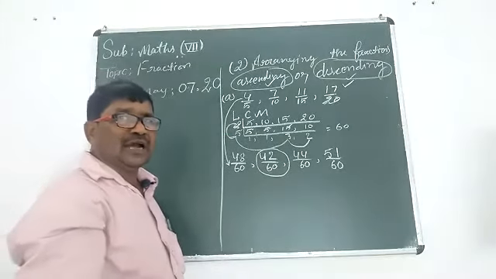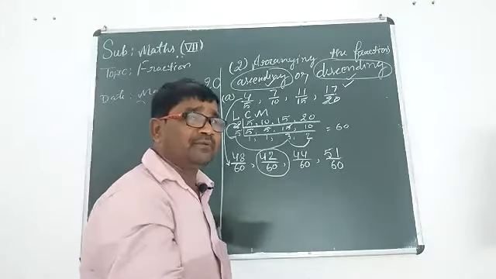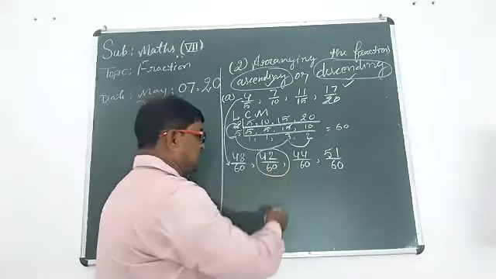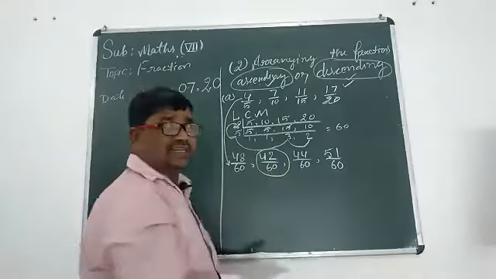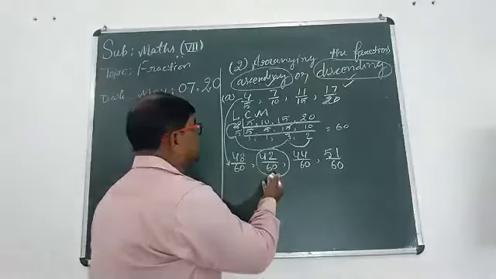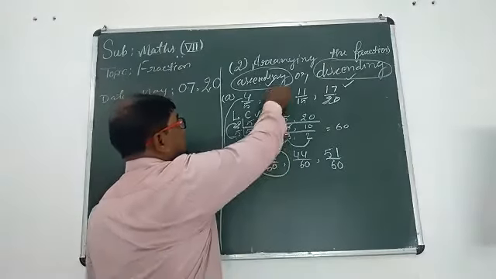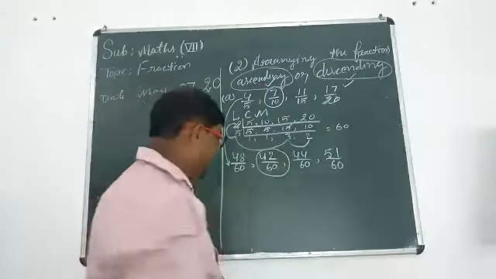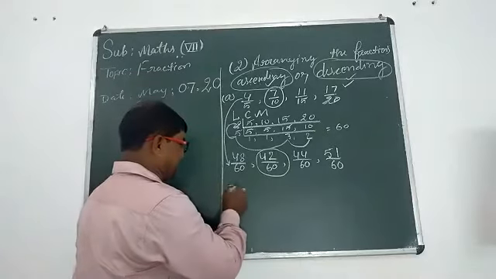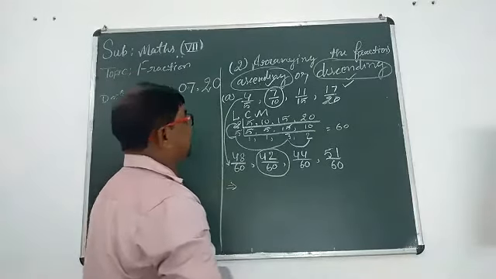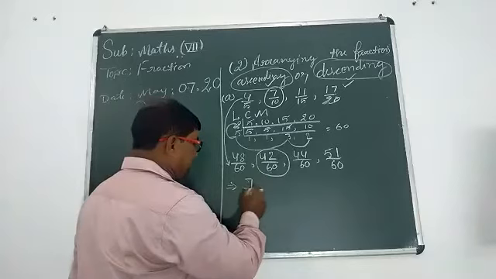Okay? Now ask the question yourself. 42 upon 60. What is 42 upon 60? 42 upon 60 is the equivalent of 7 upon 10. Now start for answering. 7 upon 10